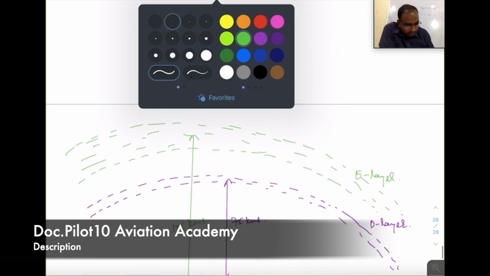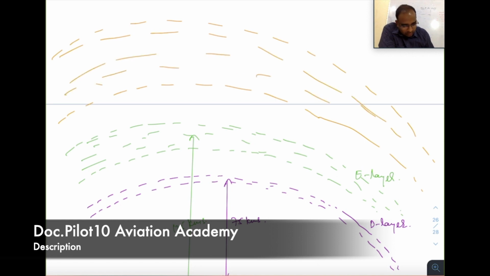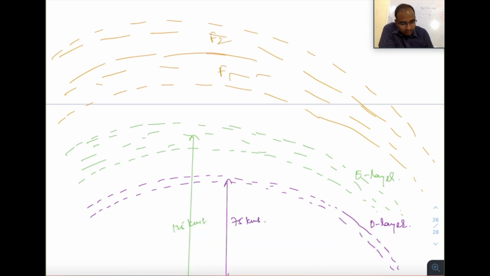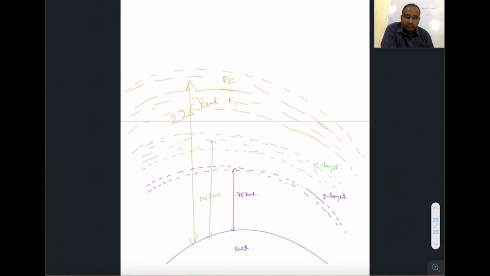The next layer is called the F layer. It is a very thick layer and is divided into two parts, F1 and F2. It exists at a height of 225 kilometers. Understood?